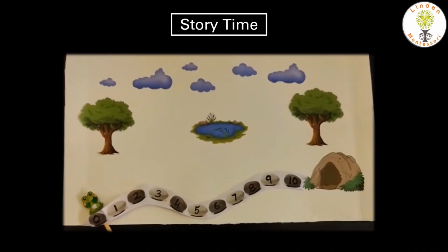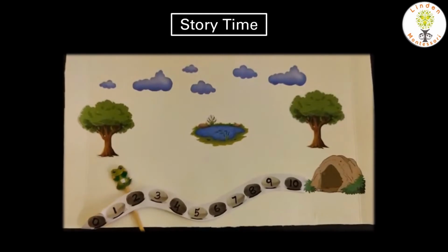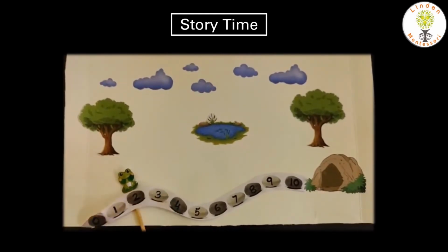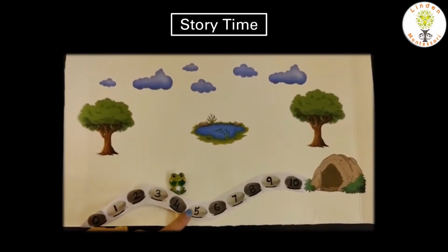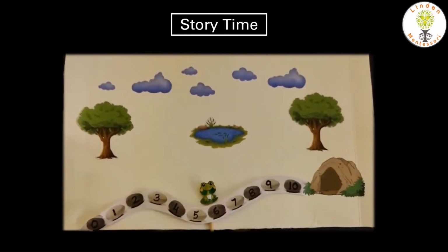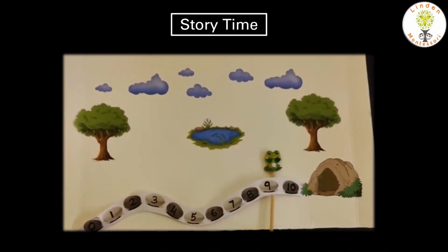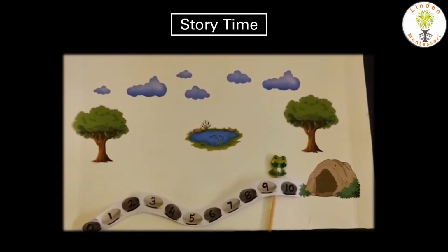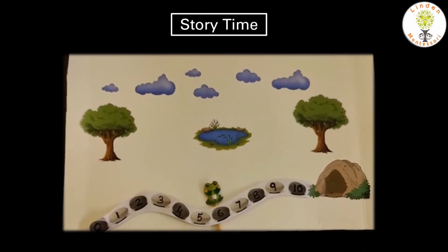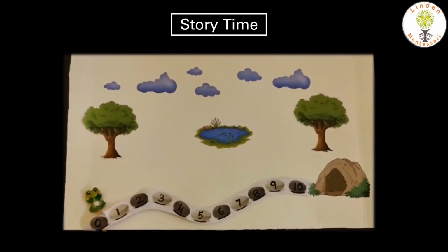Let's see how many stones did he skip. 1, 2. He landed on 2. 1, 2. He landed on 4. 1, 2. He landed on 6. 1, 2. He landed on 8. 1, 2. He landed on 10. And children, this is called skip counting of 2.